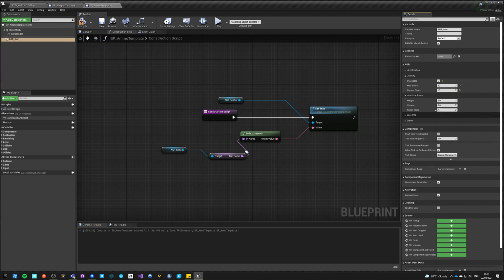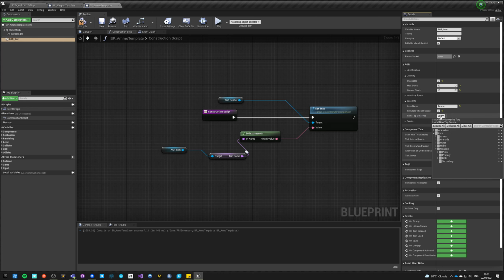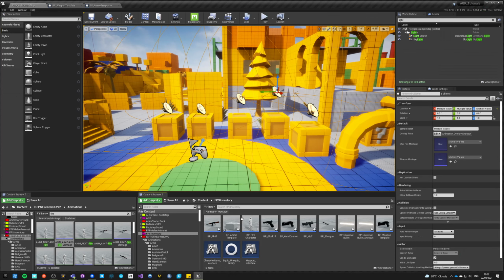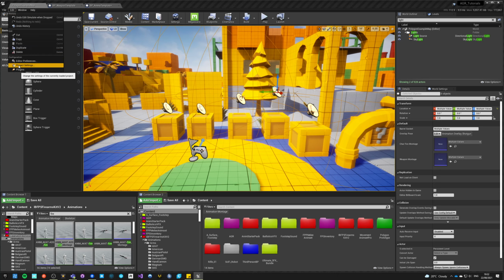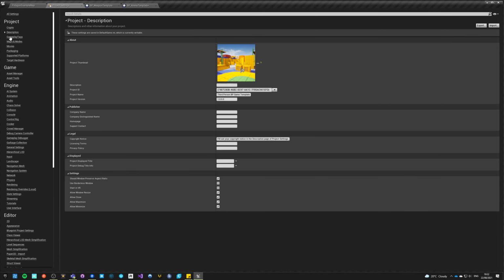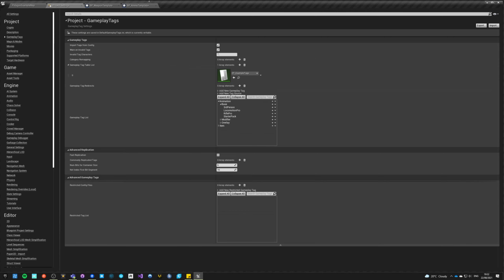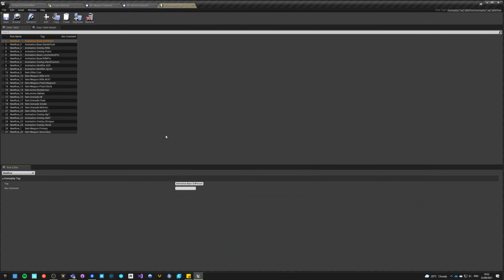ID, we leave it as it is. Base info, item name will be ammo. Simulate on drop, yeah, sure, why not? Item tag, and we need a new tag really. So we got primary, secondary, we got pistols, rifles, all those. But let's just say that it is utility ammo. So let's make a new tag for it. Where are our tags? Project settings, gameplay tags. This is the table. We found it. It's here.